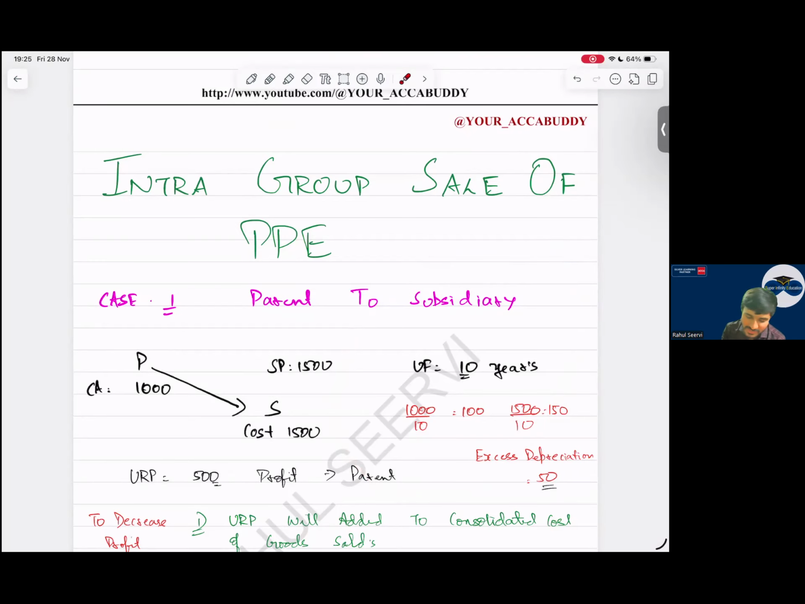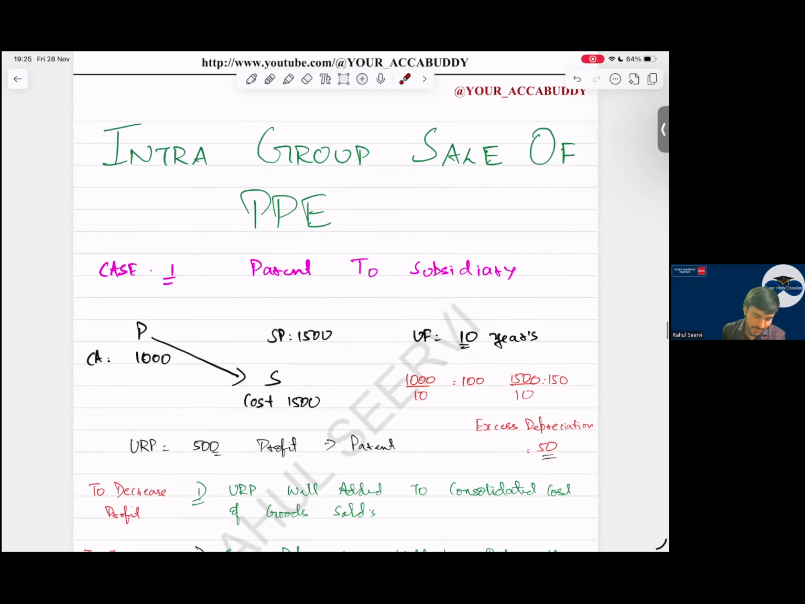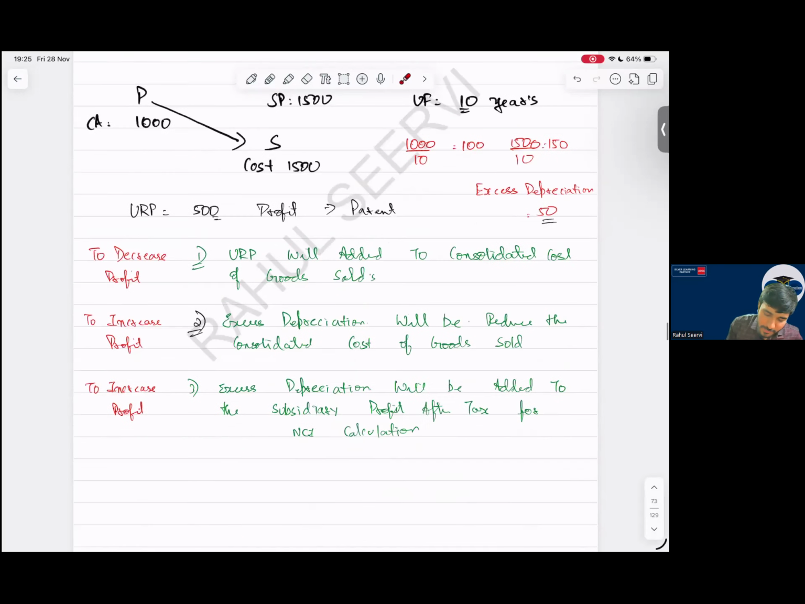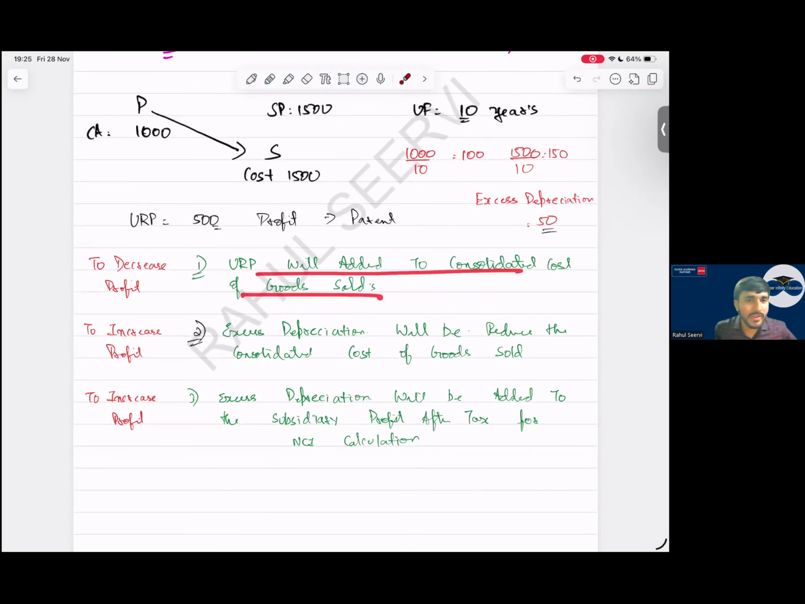If subsidiary company is recording excess depreciation, will it take one hit or two hits? Two hits. One hit where, sir? Normal P&L. One more hit where? The NCI calculation. Now you only see me.